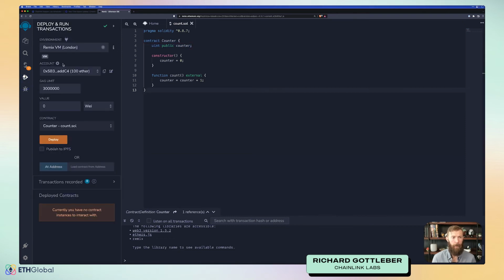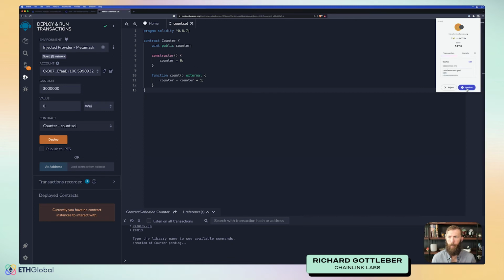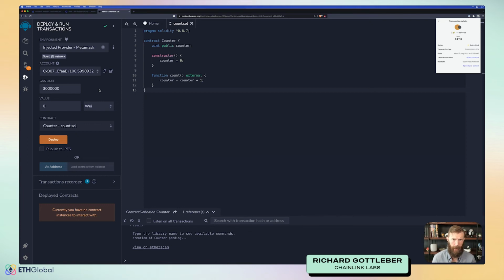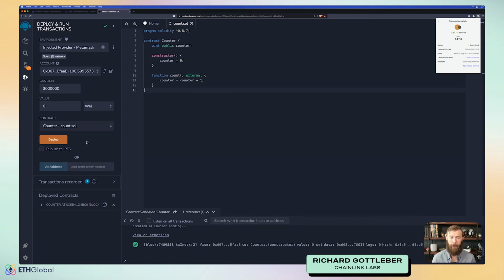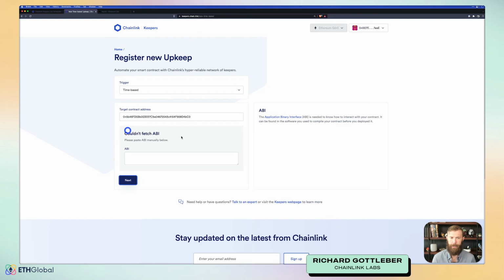So let's go ahead and deploy this contract. Again, we'll make sure that we inject and pick the right one, and we'll go ahead and deploy. Now, when this is deployed, we can have the address and give that to our new upkeep that we're creating. That upkeep is going to need to be informed what can actually be done with our contract. If you verify a contract on the block explorer of that network, the keeper interface can read that information in. This contract's not verified. We'll copy the address of it and take a look at what we need to do next. It couldn't fetch the ABI because the contract's not verified.